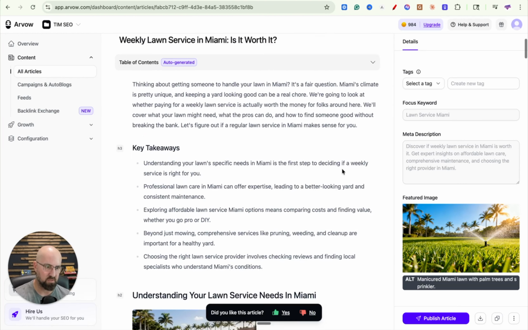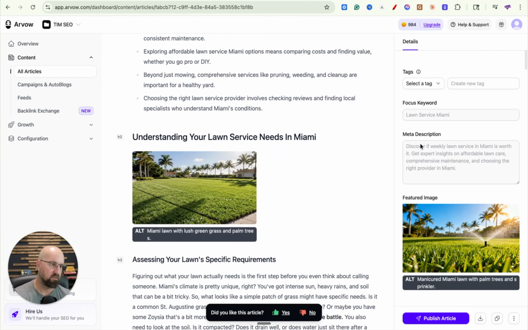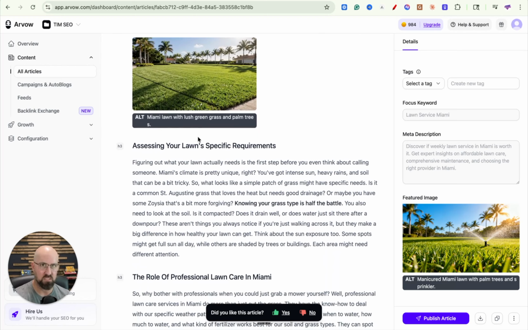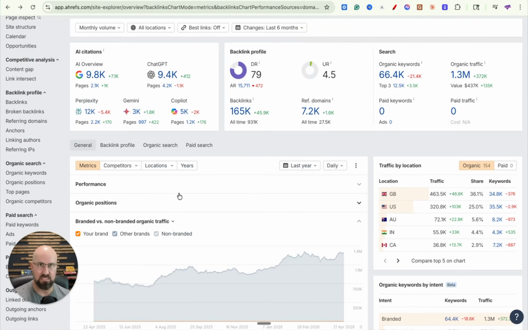You can see all the internal bells and whistles, because you can have Claude or ChatGPT write your articles, but then you have to go in and add the focus keyword, the meta description, the alt text, all that stuff. This does it for you and then integrates to your website. So it generates it here. You can also add all your brand assets. So your sitemap, your photos, your knowledge base, training documents, whatever you want to do. So it's the strategy that guys like this and some of my other clients are using to get this type of traffic, to get these AI citations, tons of backlinks, and tons of search traffic by hitting this bottom of the funnel content.